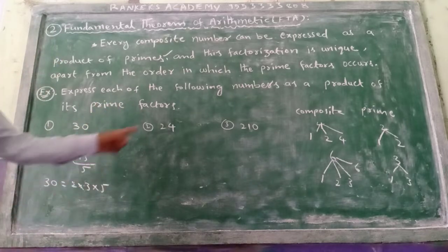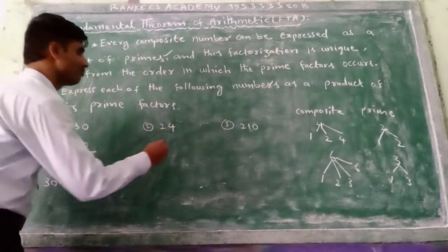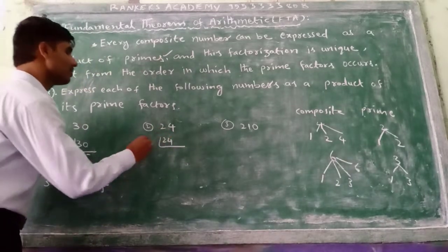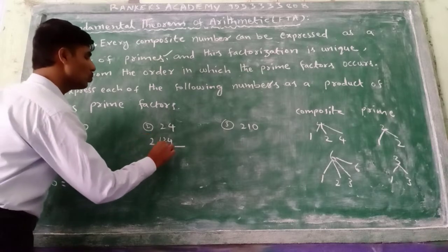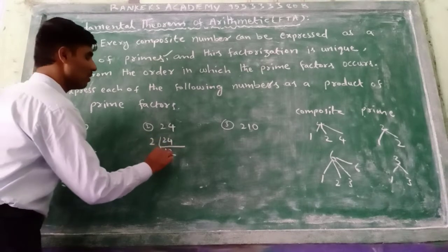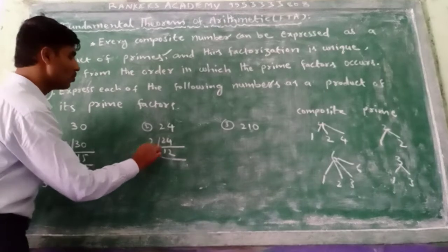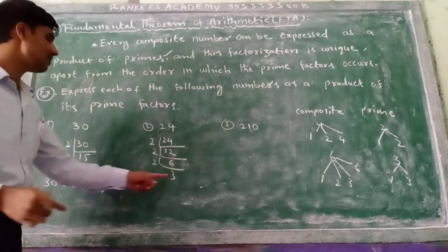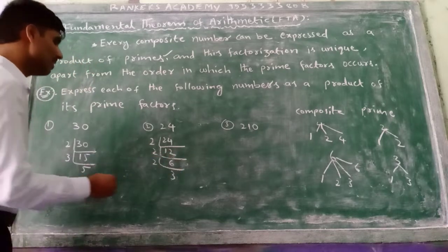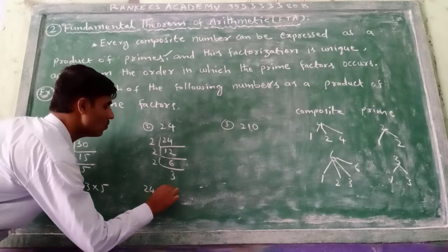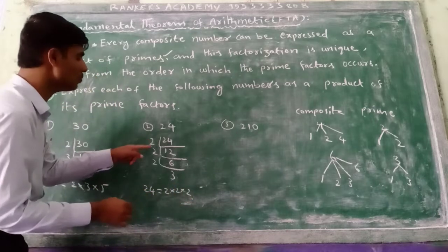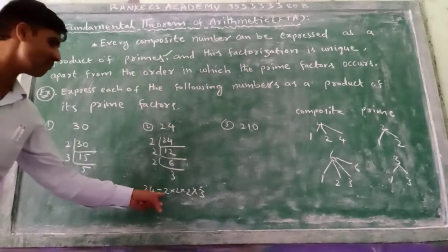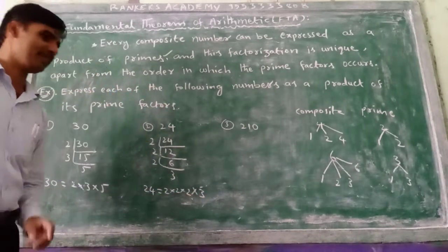Okay, next example 24 is also there. See 24 will come in 2 table. 2 12s are 24. Again 2 table will come now, 2 6s. Again 2 table will come, 2 3s are 6, and 3 is also a prime number. You stop here only. See, we can write here 24 equal to 2 into 2 into 2 into 3. Product of primes. Product means multiplication.